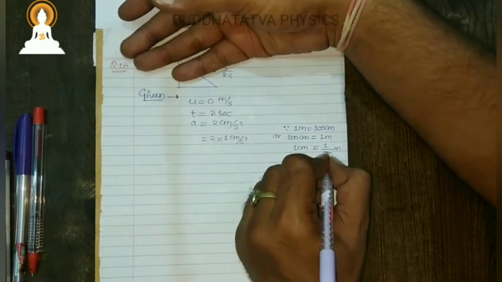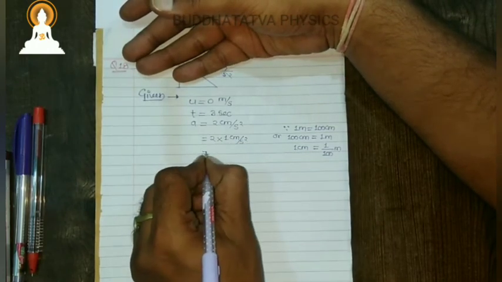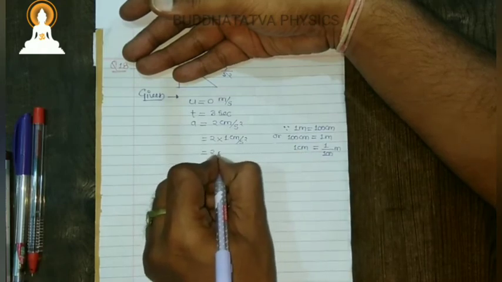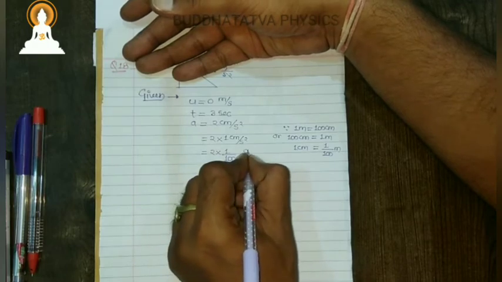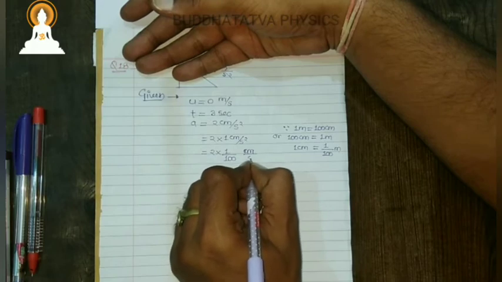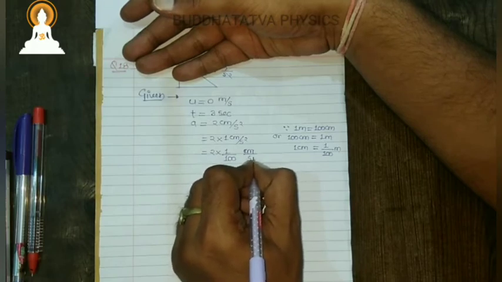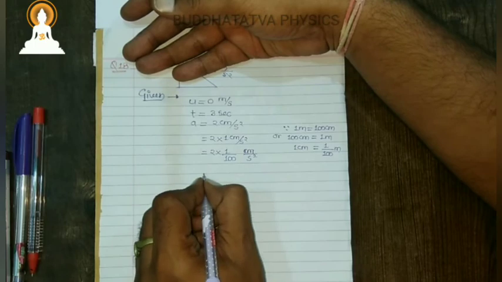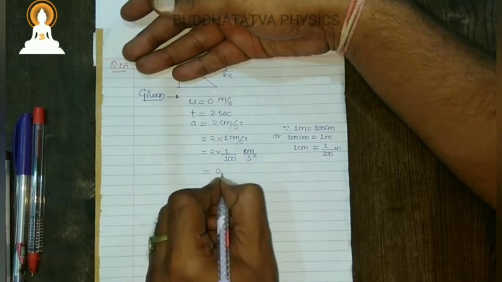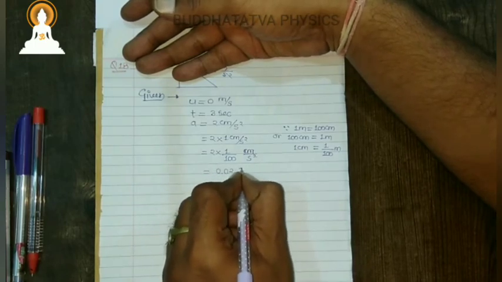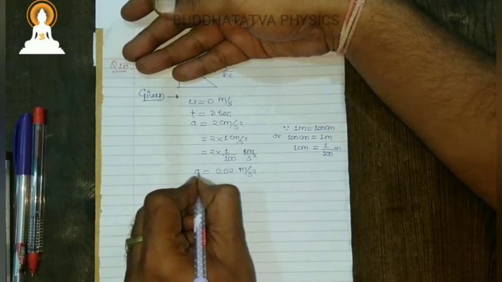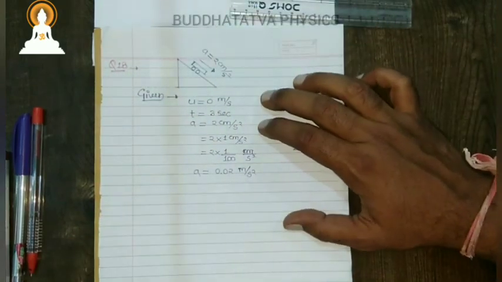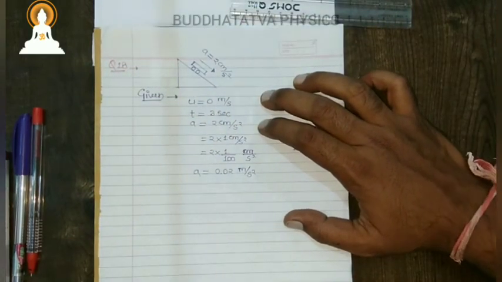In place of 1 centimeter I may write 1 by 100, so this becomes 2 into 1 upon 100 meter per second square, which will become 0.02 meter per second square. This is the acceleration.